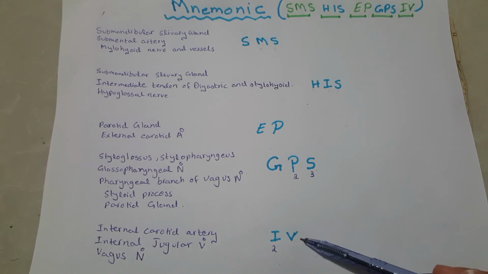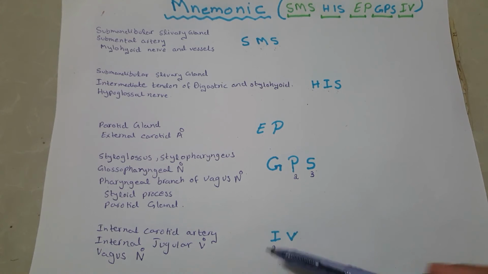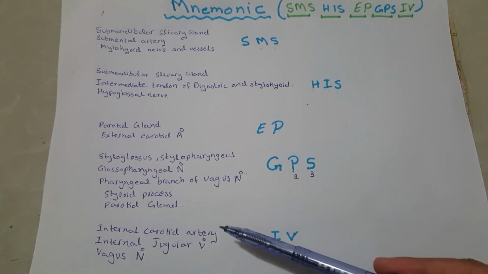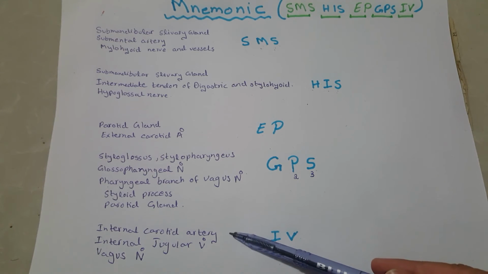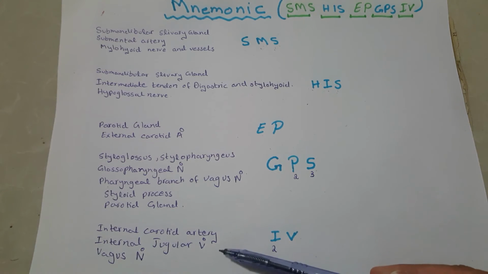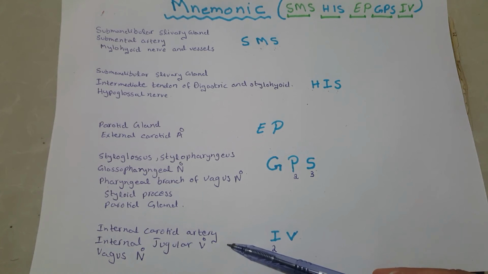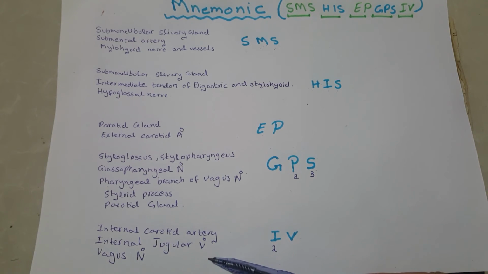Deepest structures which are present in the posterior part of the digastric triangle are the following: internal carotid artery, which is a branch of common carotid artery, internal jugular vein. Internal jugular vein drains into the brachiocephalic vein, and vagus nerve. Vagus nerve is the 10th cranial nerve.